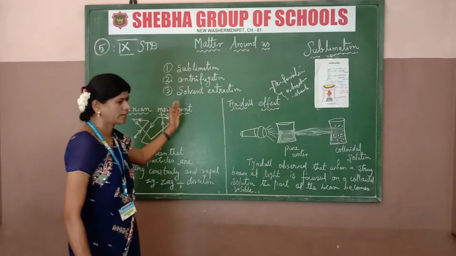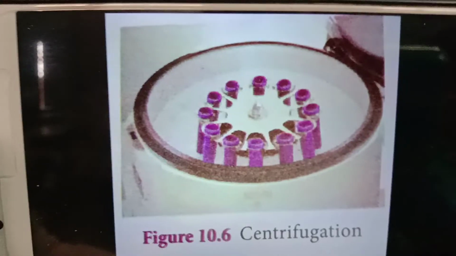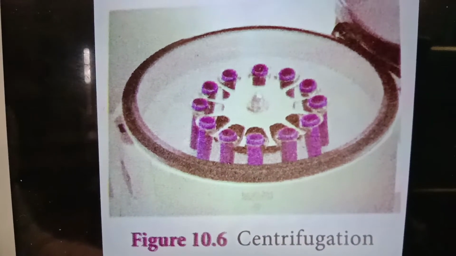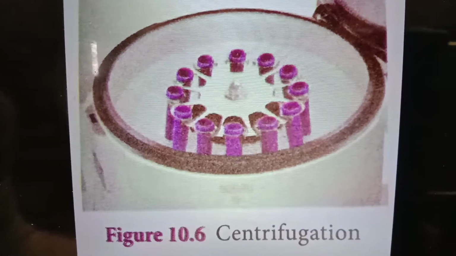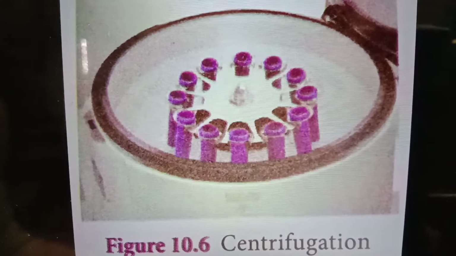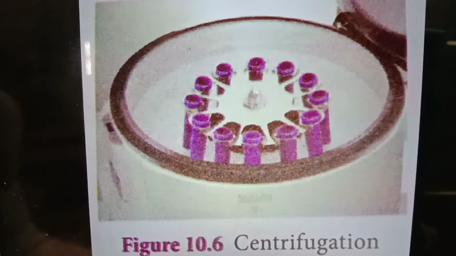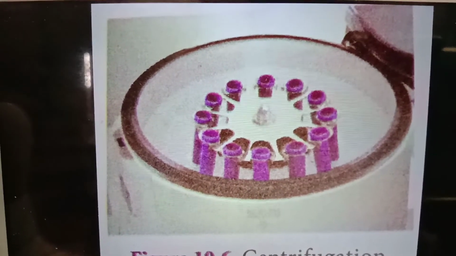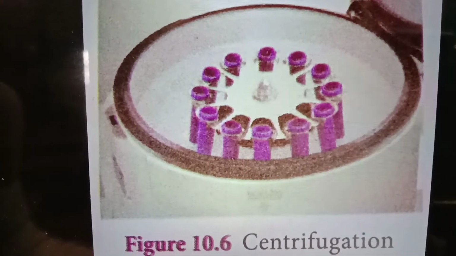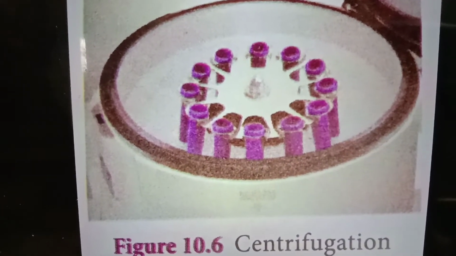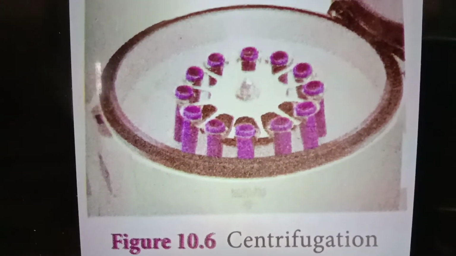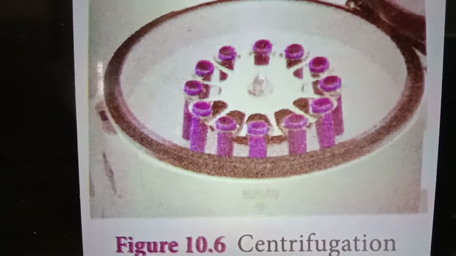What is centrifugation? I will show one diagram. Centrifugation is a process that works on the basis of the centrifugal force of a machine. The force is applied by the rotating of the object. So centrifugation is carried out in a special type of machine, which is called the rotating object.